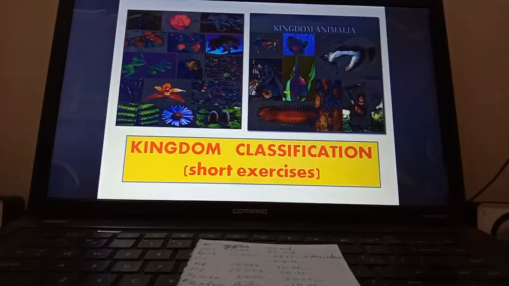Number 7, which one is a warm-blooded animal? Rat or human being. Number 8, which one is an egg-laying mammal? Answer is platypus. Number 9, fungi are characterized by all of the above. Answer should be option D, all of the above. Number 10, forelimbs are modified to form wings in birds.